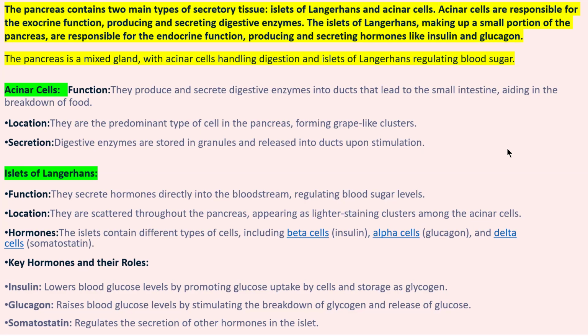Somatostatin's important role is to maintain the balance of insulin and glucagon. Secretion should be maintained, so it regulates the secretion of insulin and glucagon. This is the role of somatostatin, which is secreted by delta cells; alpha cells secrete glucagon, and beta cells insulin.